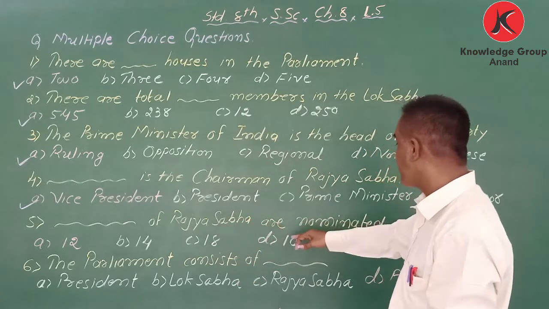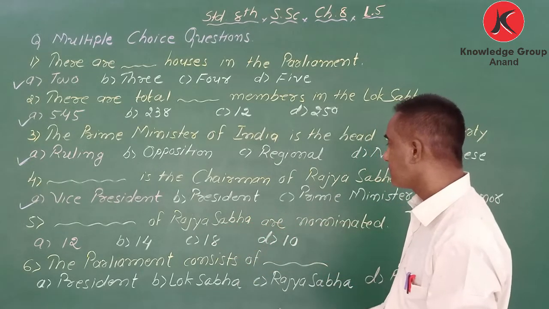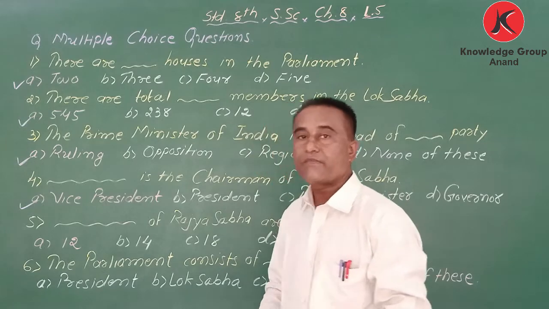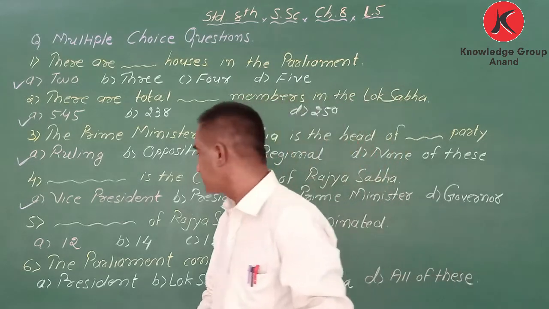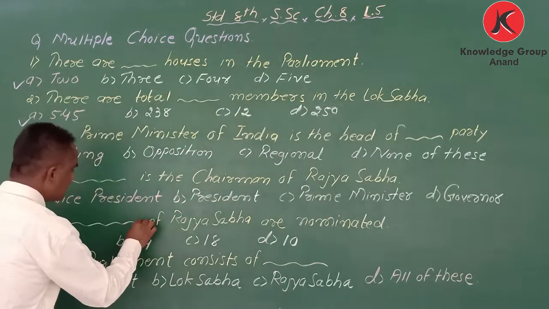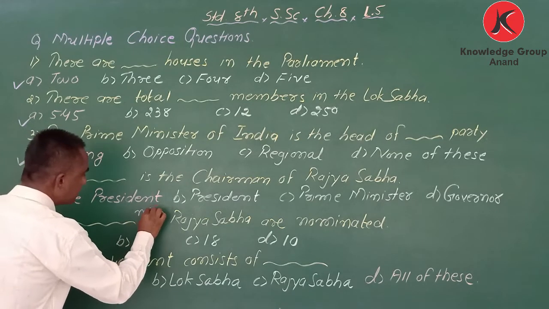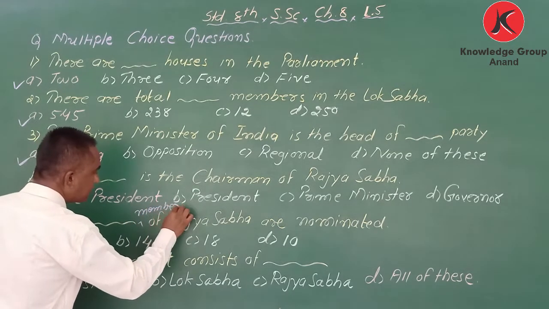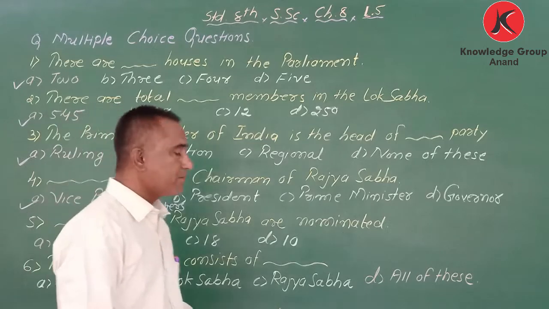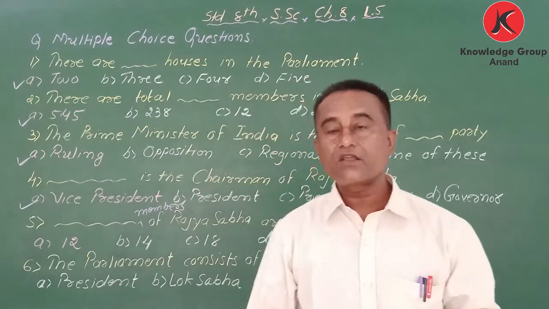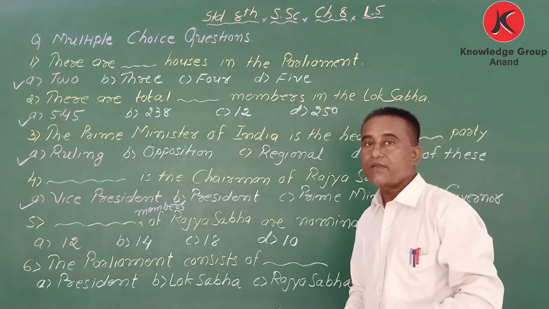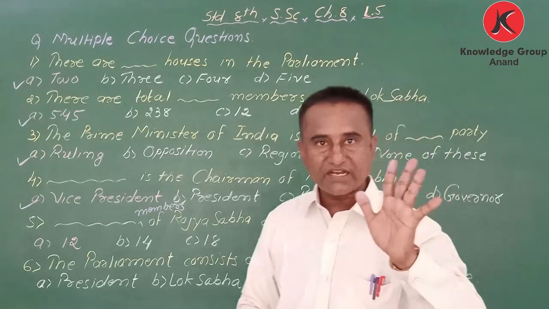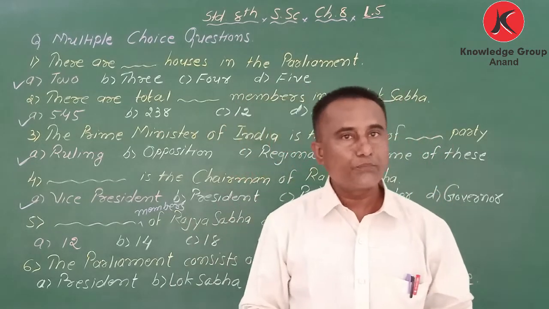Next one: blank members of Rajya Sabha are nominated. How many members are there? The total number is 250.